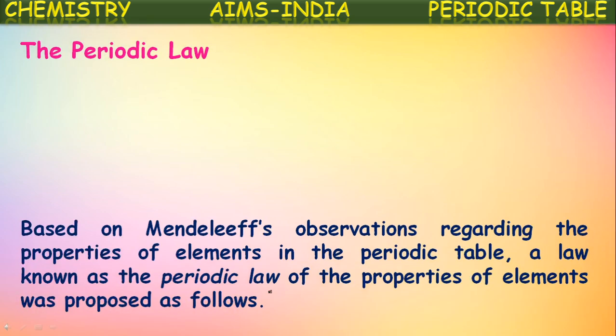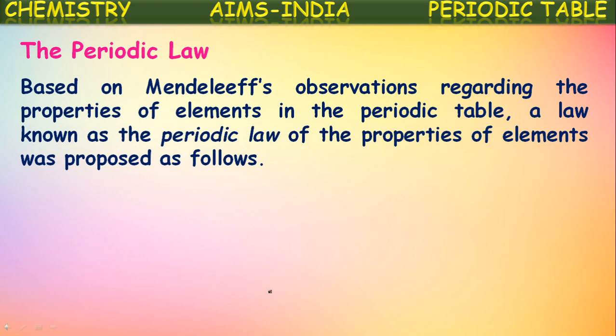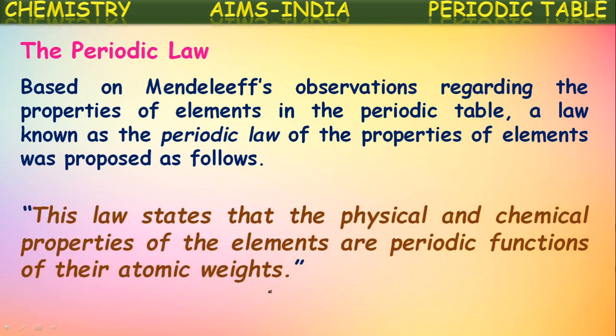The periodic law. Based on Mendeleev's observations regarding the properties of the elements in the periodic table, a law known as the periodic law of the properties of elements was proposed by him. It states that the physical and chemical properties of the elements are periodic functions of their atomic weights. So, he stated a periodic law based upon the observations from his periodic table.